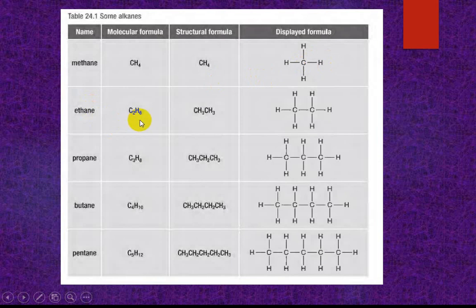Ethane: C2H6 is the molecular formula, the structural formula is CH3CH3, and this is the displayed formula. Here are the simplest alkanes: methane, ethane, propane, butane, and pentane, each with a structural formula and a displayed formula.